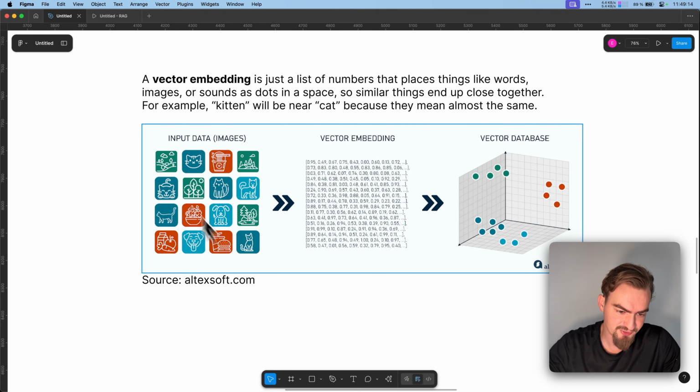Like you can see here, for example, when we give this input images, we see the blue images that are cats and the light blue images that are dogs. They get embedded in this vector and then they represent a dot in the vector database. For example, here are cats and here are dogs. And since they're animals, they're here in this space. While completely different things, for example nature, are here on the top.